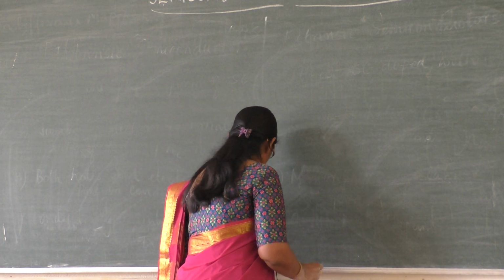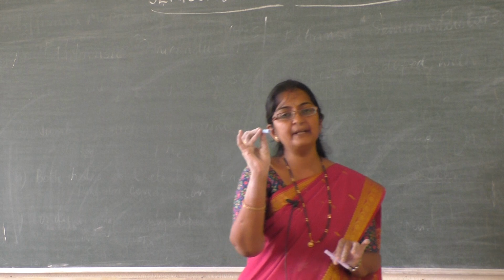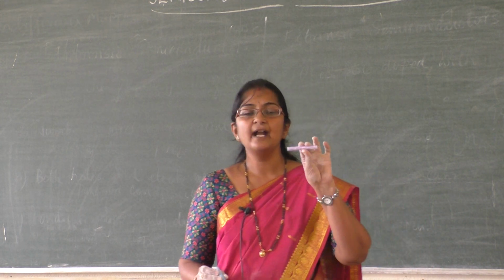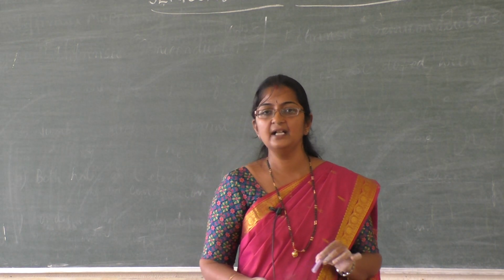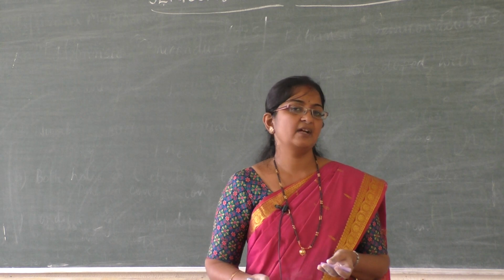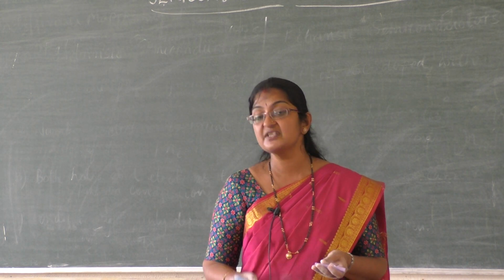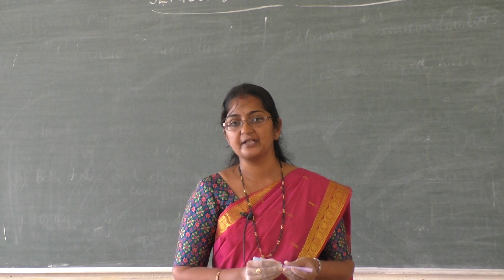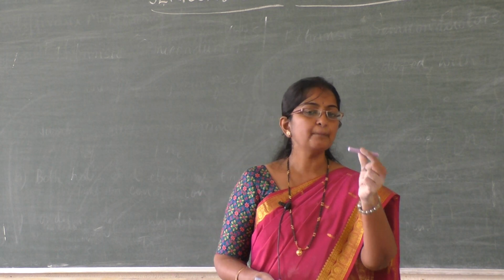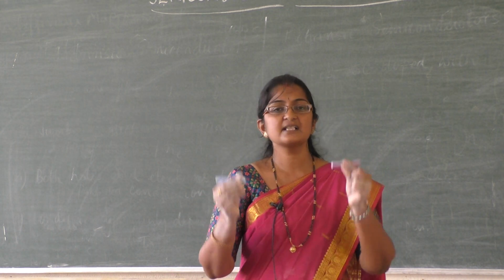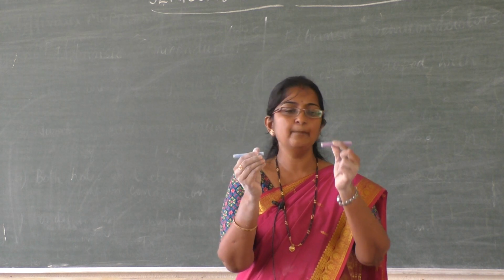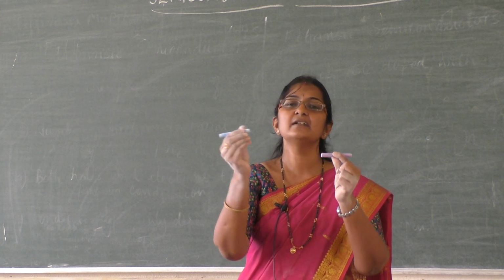Suppose I have one P-type semiconducting material and one N-type semiconducting material. In all our semiconducting devices, the best example is the diode, which is nothing but a PN junction. A PN junction contains both P-type and N-type. It is a mixture of P and N-type. A P-type is sandwiched with N-type.